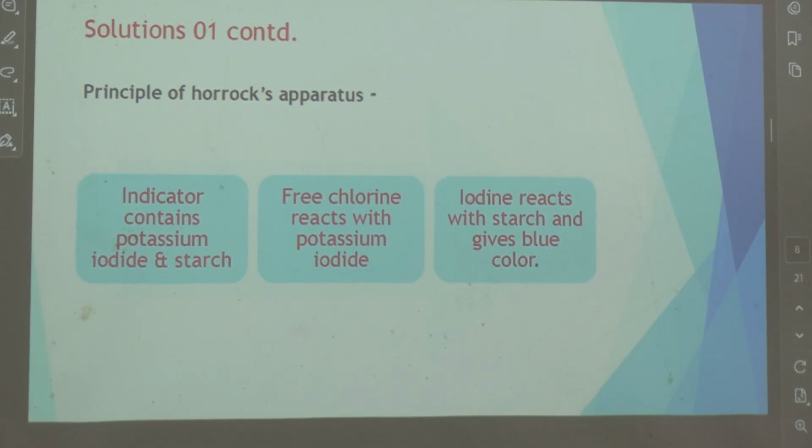This indicator contains potassium iodide and starch. Free chlorine reacts with potassium iodide, and the iodine reacts with starch and gives a blue color. Is this part clear? Horrocks apparatus, is it clear?